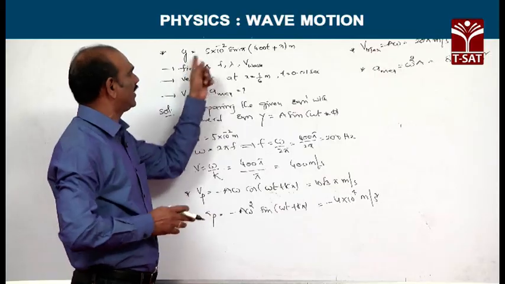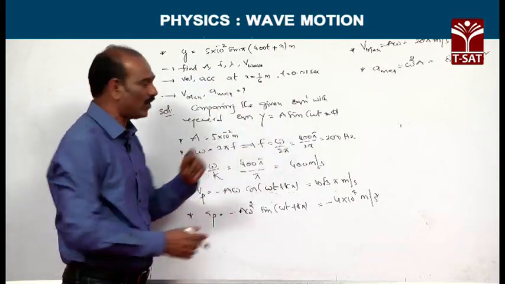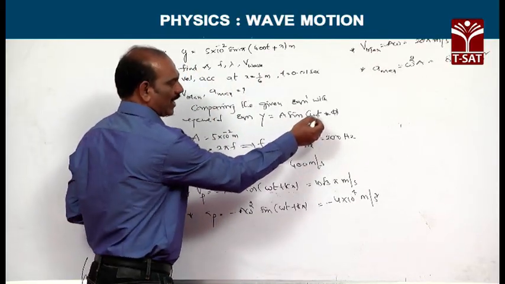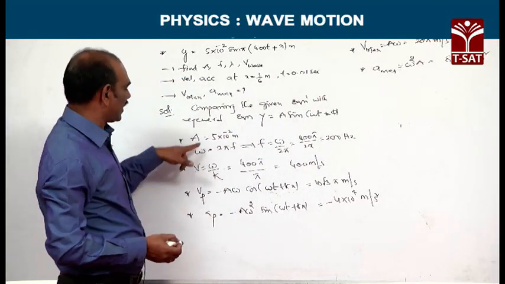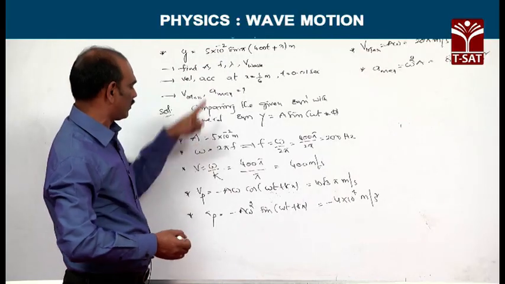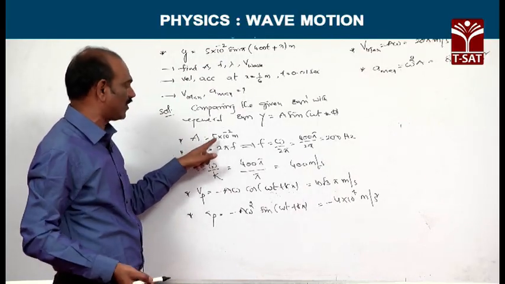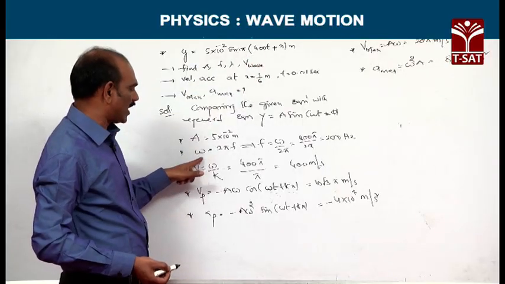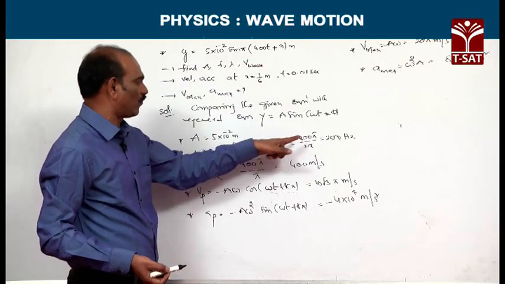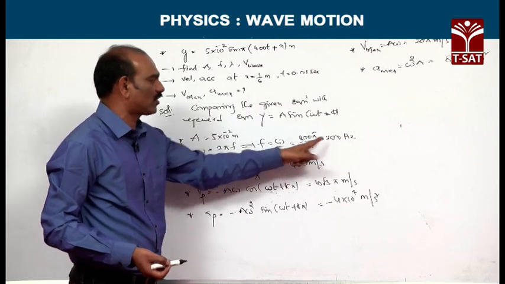First, compare the given equation with the general wave equation, y equals a sin(omega t plus kx minus phi). In this comparison, directly we can say in place of a we have 5 into 10 power minus 2. So amplitude a is equal to 5 into 10 power minus 2 meters. In place of omega we have 400 pi. Omega is equal to 2 pi f, which is equivalent to 400 pi. On simplification, f is equivalent to 200 hertz.